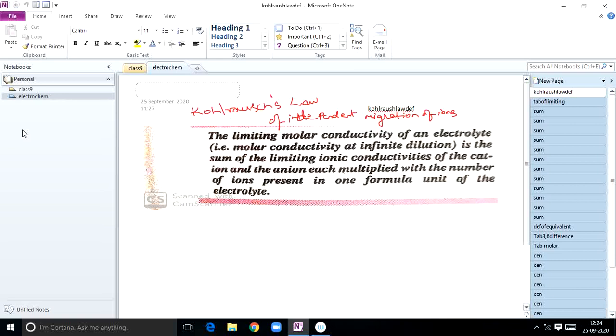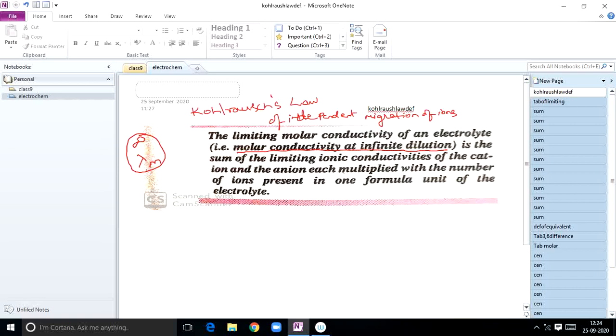Now, what is the statement of Kohlrausch law here? The limiting molar conductivity. What is meant by limiting molar conductivity? Limiting molar conductivity is otherwise called molar conductivity lambda m at infinite dilution, denoted by lambda m infinity. What is the meaning of this term lambda m infinity? It is the molar conductivity of a solution at infinite dilution.